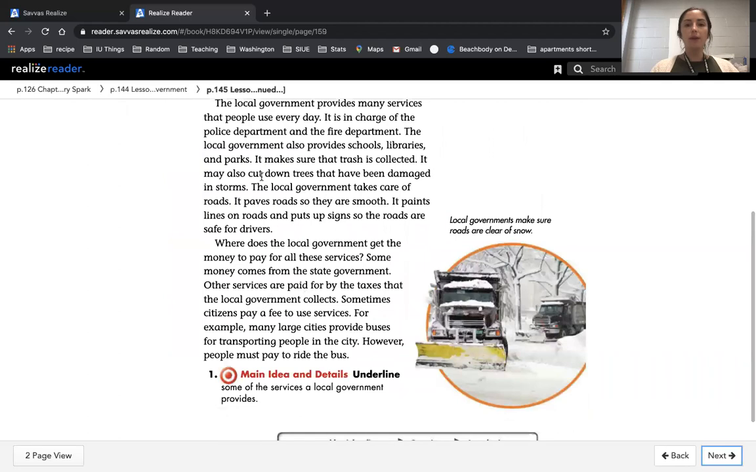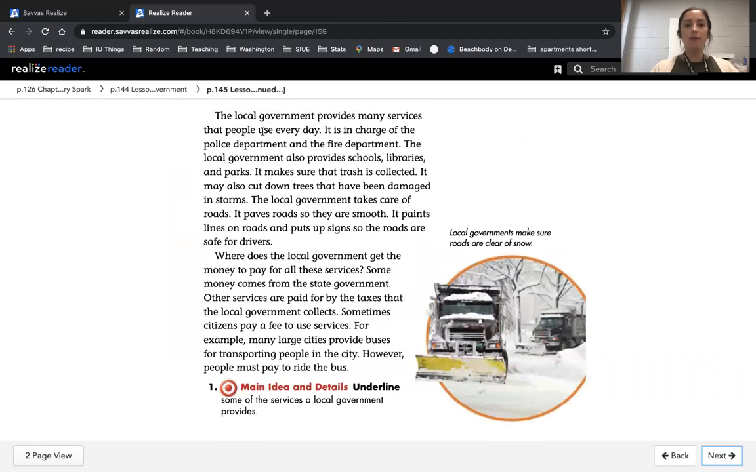The local government provides many services that people use every day. It is in charge of the local police department and fire department. The local government also provides schools, libraries, and parks. It makes sure that trash is collected. It may also cut down trees that have been damaged in storms. The local government takes care of roads. It paves roads so they are smooth. It paints the lines on the roads and puts up signs so the roads are safe for drivers.